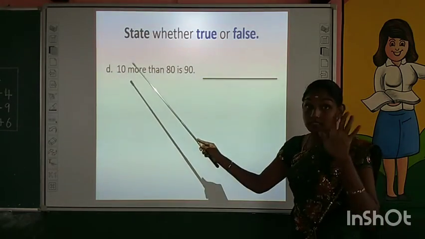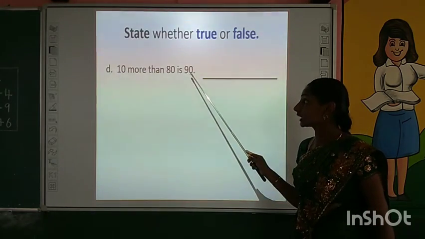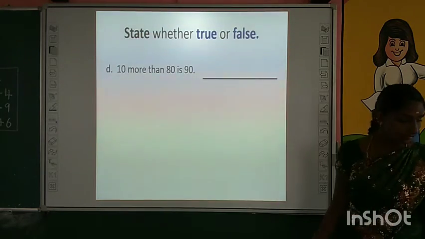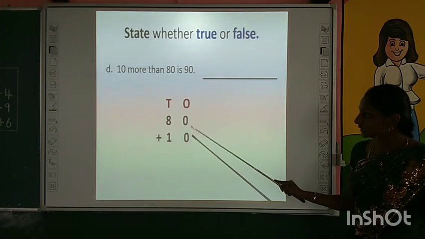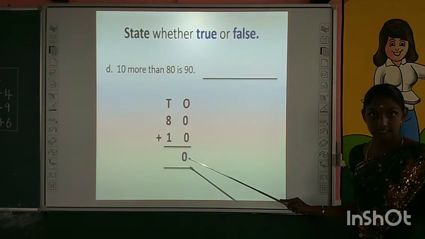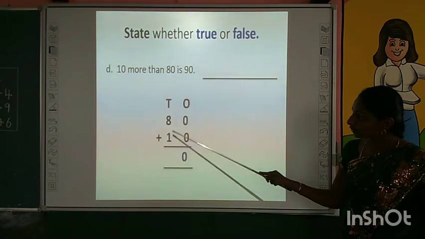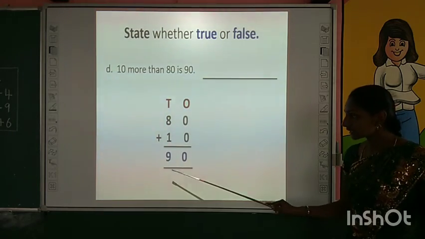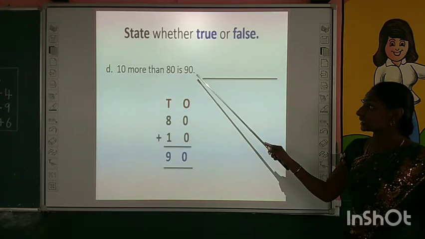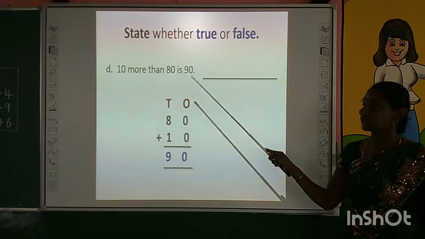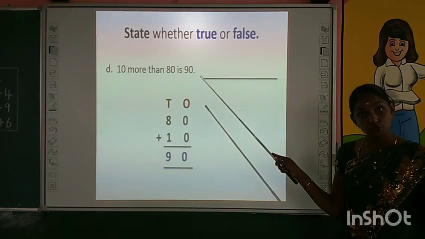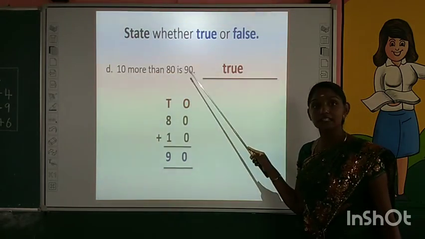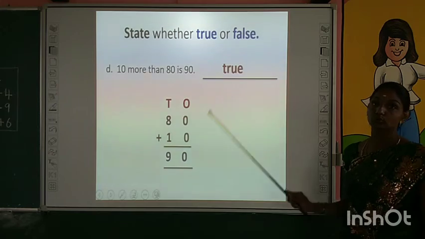Next, fourth one. See here. 10 more than 80 is 90. 10 more than 80 means we have to add 10 and 80. Let us check. 0 plus 0, the answer is 0. Let's move to the digits in tens place. 8 plus 1 is 9. What is the real answer? 90. The given answer is also 90. Then is the given statement true or not? Yes, it is true. 10 more than 80 is 90. Very good.